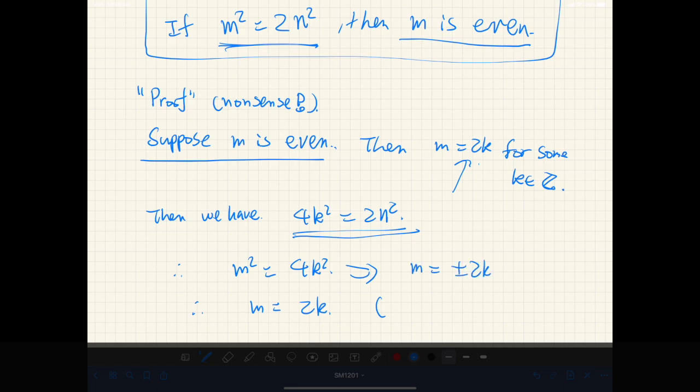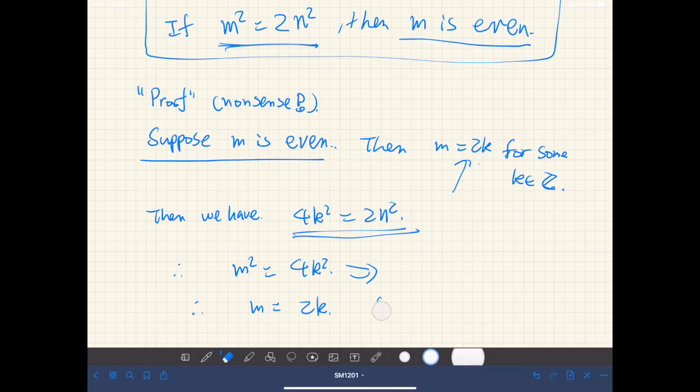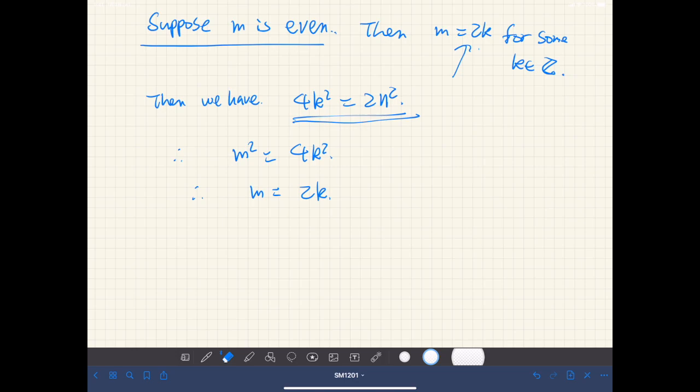But anyway, it doesn't matter. I mean, everything is wrong, so we are just adding another wrong point. This indicates, therefore, m is even. Right? And the proof is done. This makes no sense. It's nonsense.